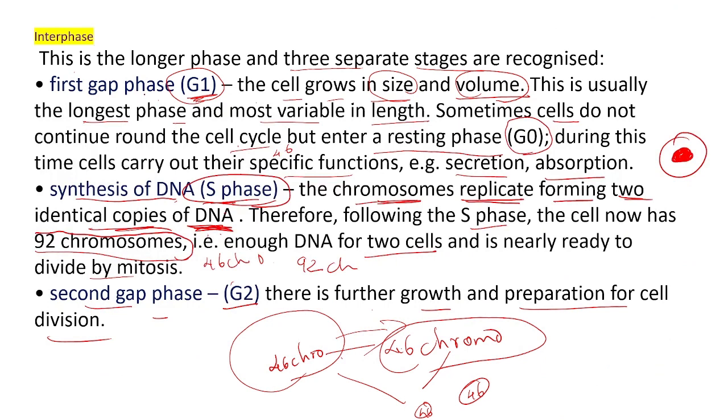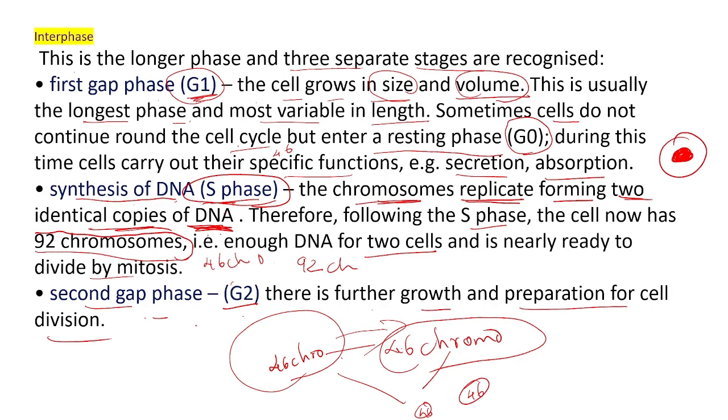The interphase is the longer phase, and the interphase itself has 3 phases. First one is G1 or first gap phase. Second one is S phase, synthesis of DNA. And third one is G2 or second gap phase. What will happen in the first gap phase? Of these 3 phases, G1 is the longest phase.